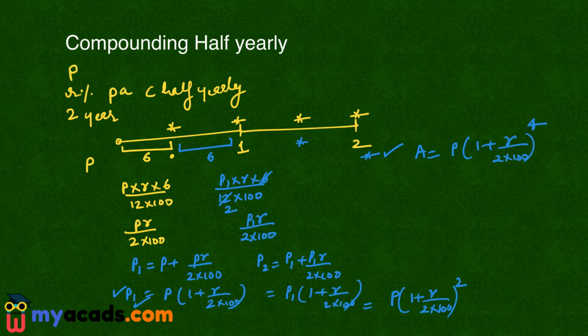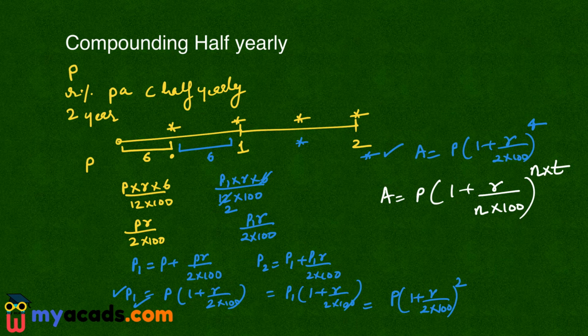So the general formula for compound interest, if the compounding is done during different period, is A equals to P into 1 plus R divided by N into 100, raised to the power N into time period T. So here P is the principal that I have borrowed initially.